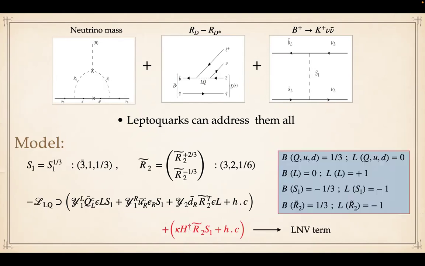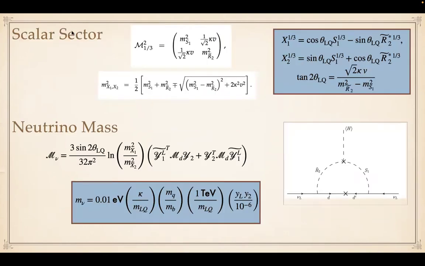In this model, we have assigned the baryon number and the lepton number of these new fields in such a way that the baryon number is conserved in the theory so that proton decay cannot occur. The mixing term of R2 tilde and S1 generates a lepton number violation in the theory. In the scalar sector, we have two leptoquarks, S1 and R2 tilde, and they can mix.